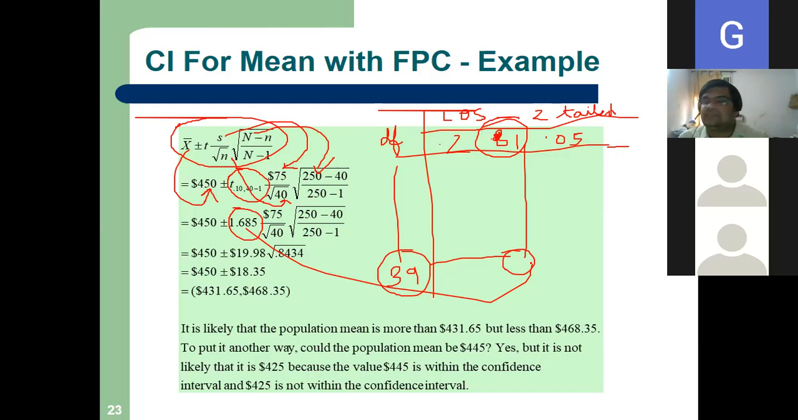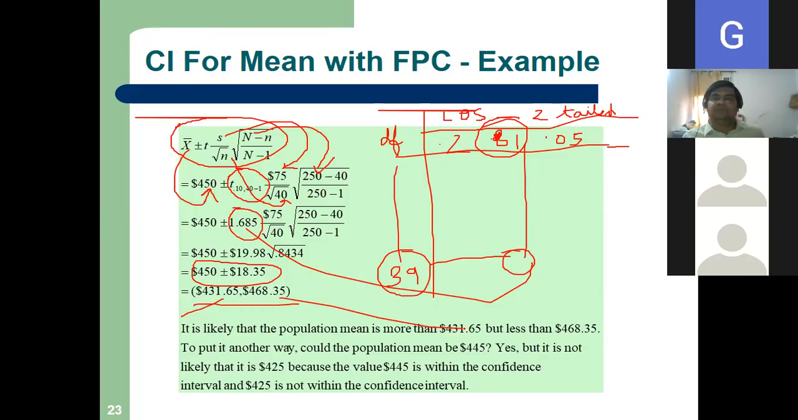I will send the t table after the class. You please check this value. So put this value and then do the calculation. If you calculate this, it is 450 plus minus 18.35. So two values are coming, 431.65 and 468.35. Our lower limit is 431, upper limit is 468. Clear?